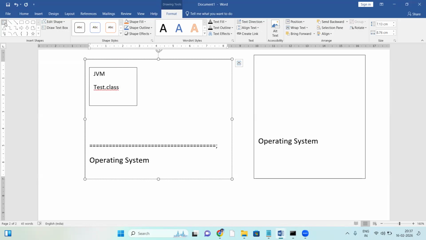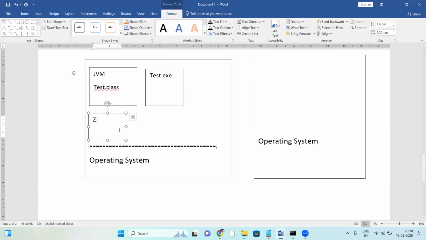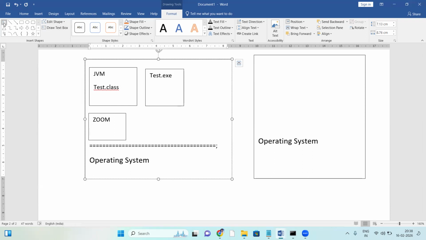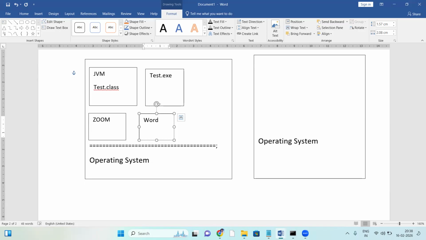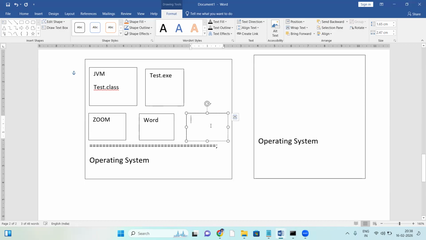Suppose you're running some C program exe file. Even for a C program exe file, one memory space is created, and test.exe is loaded into this memory space. The Zoom application running in my system gets one memory space. Like this, every application and every program gets a separate memory space. For a Word document, another memory space. For Notepad, another memory space. For everything, a separate memory space is created.